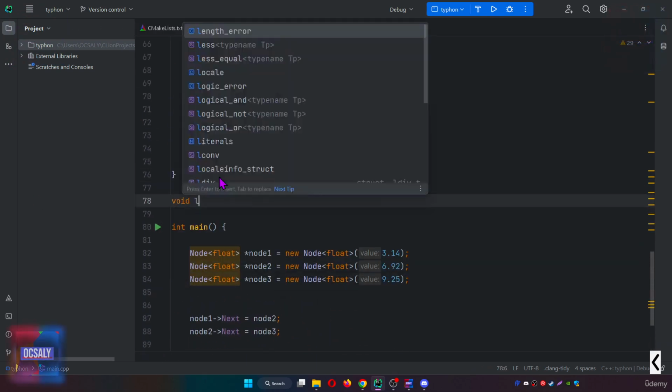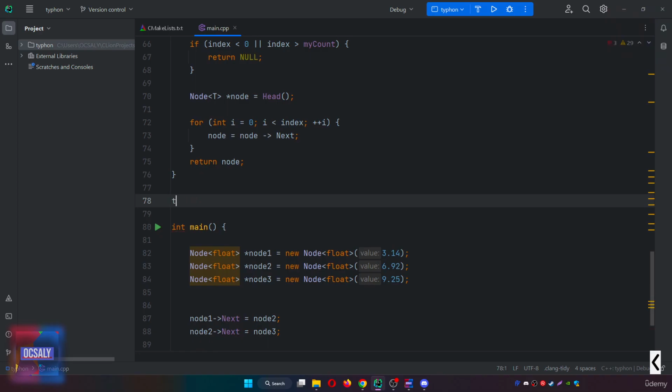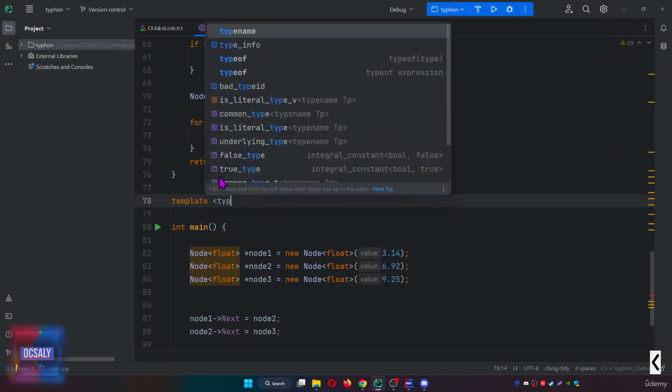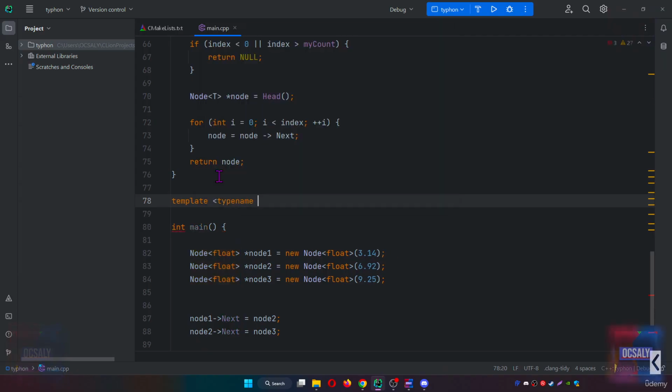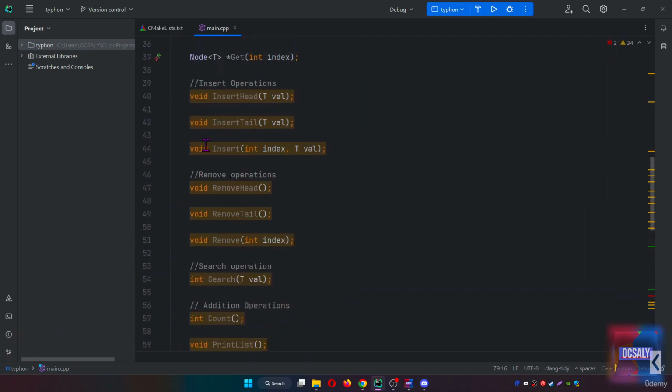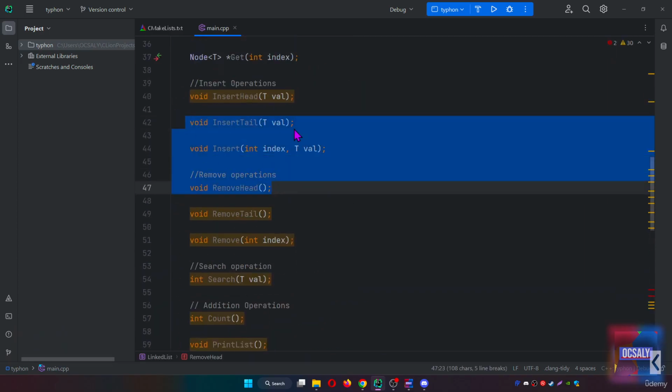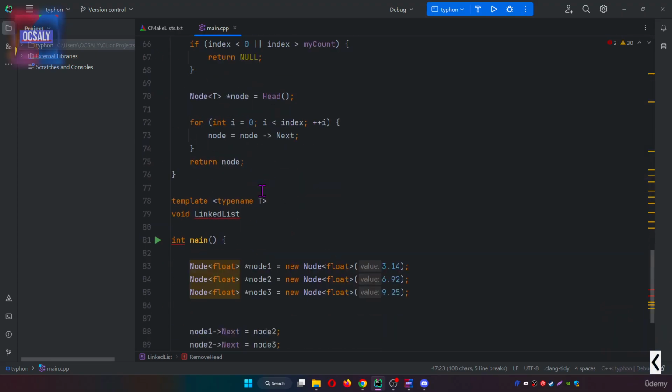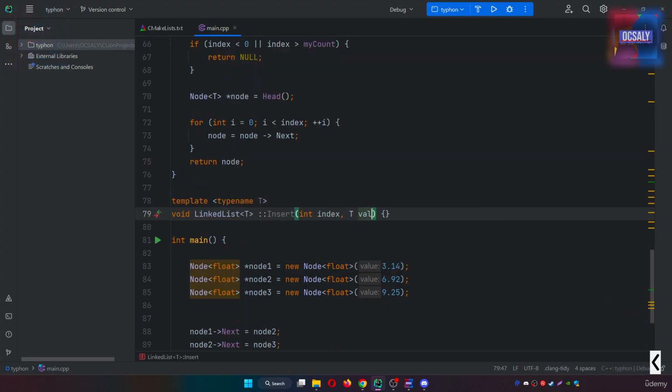So void, the linked list, and we also need to add the template here. The template is going to be typename T, and after that void the linked list. As you can see, our insertions return nothing, so that's why we created void. So now it's going to be T and insert head.